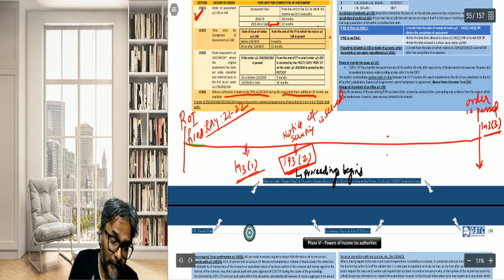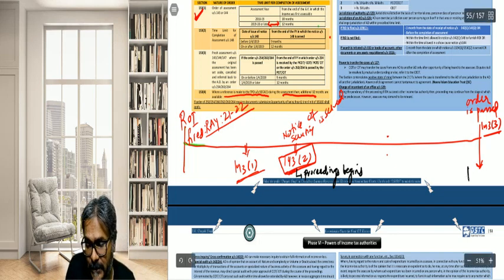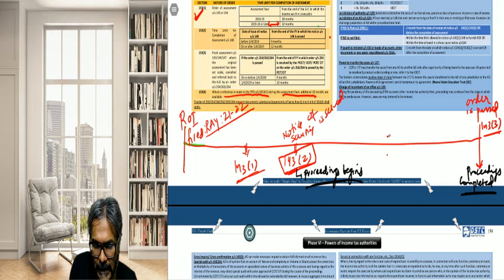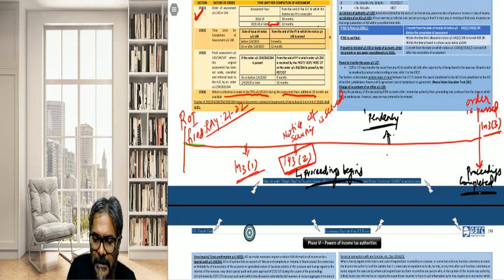It starts when the notice is given, and when the order is passed, the proceeding is completed. So this is the start point, and this is the end point. And students, this is the pendency.